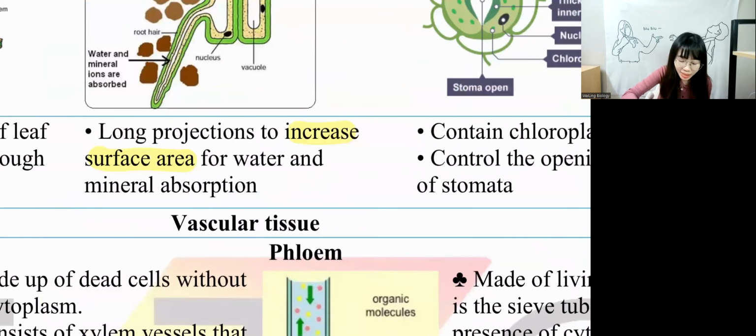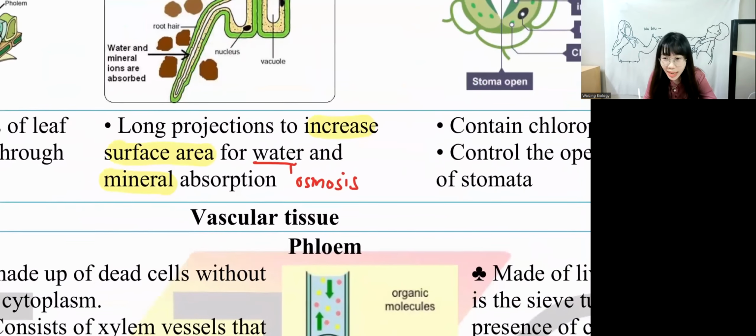So for water, they will absorb through what process? Water is by what process, guys? Water is always osmosis. Very good. Mineral is what process? Mineral is active transport. Very good. What is the difference between osmosis and active transport? Osmosis doesn't require energy. Active transport requires energy.